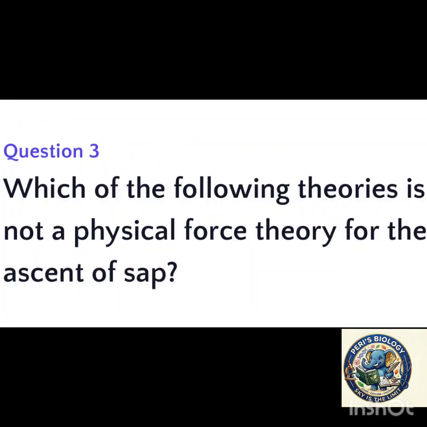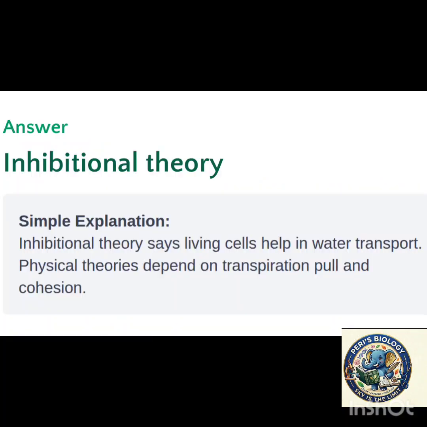Next question. Which of the following theories is not a physical force theory for the ascent of sap? The answer is imbibition theory. Imbibition theory says living cells help in water transport, whereas physical theories depend on transpirational pull and cohesion.